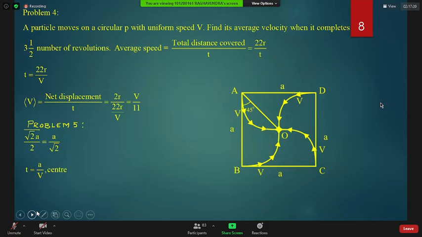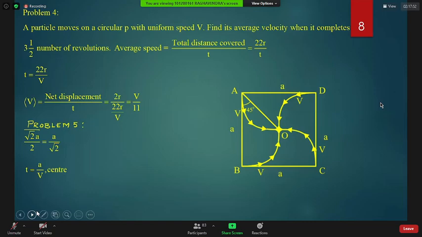Next problem, on the right side one figure is there. There is a field where you play football. In that, you take a square ABCD. At the four corners, 4 boys are standing: Saket, Medhans, Chandra, and Vinay.